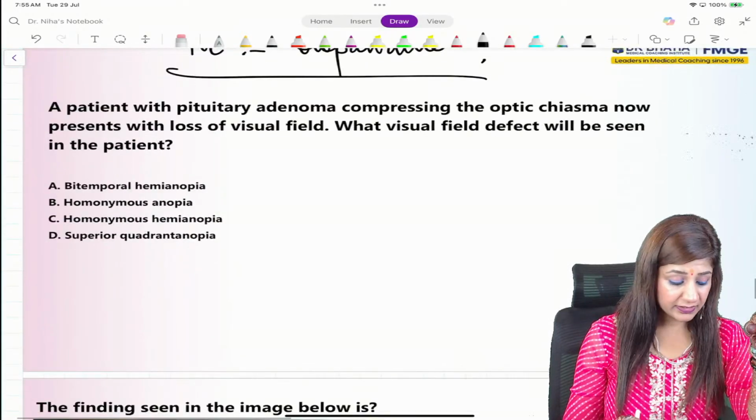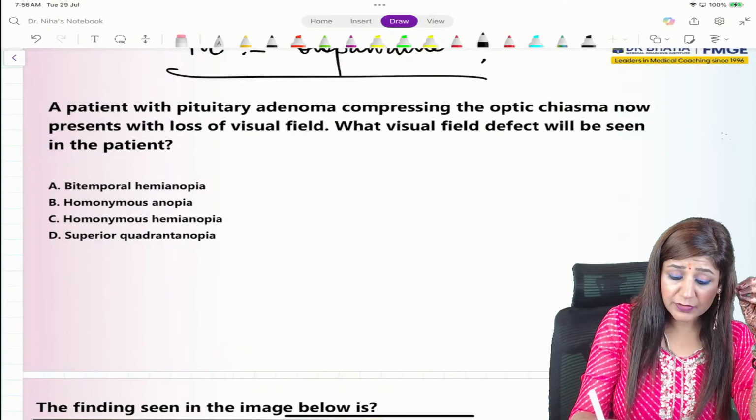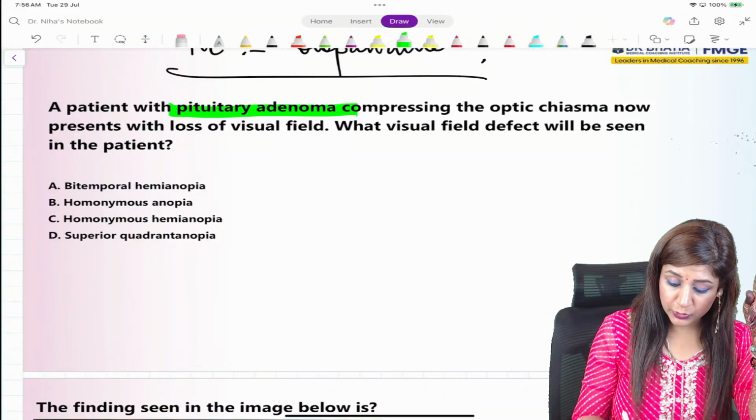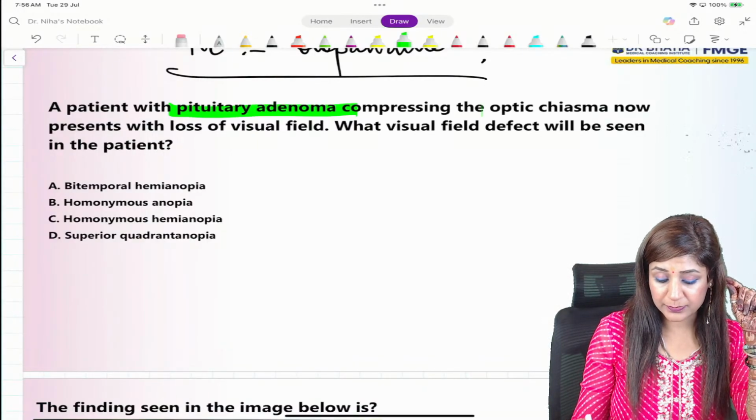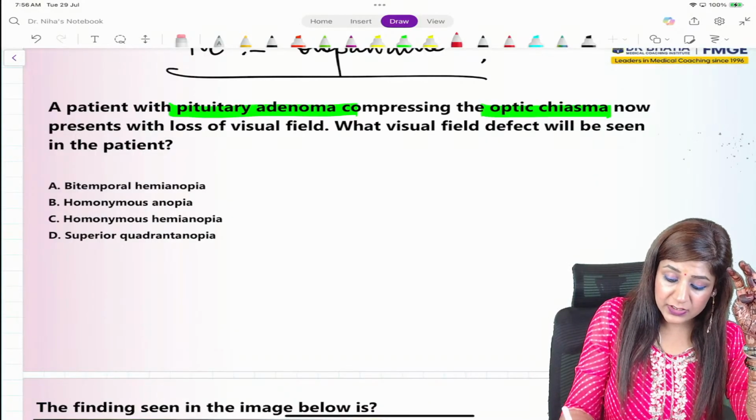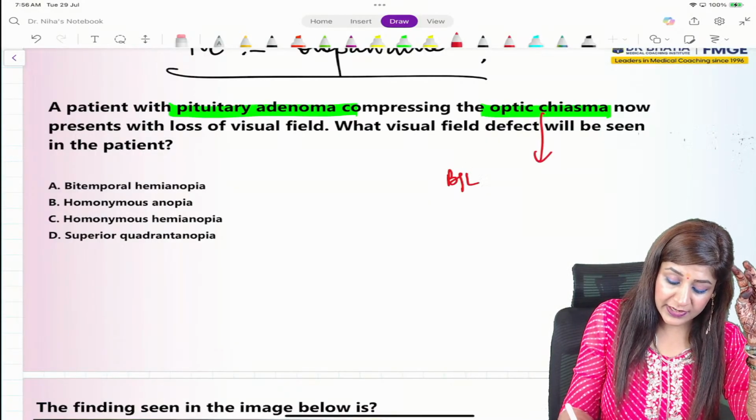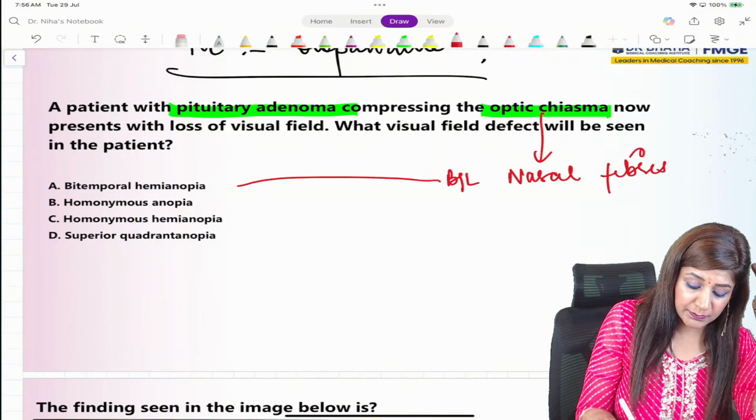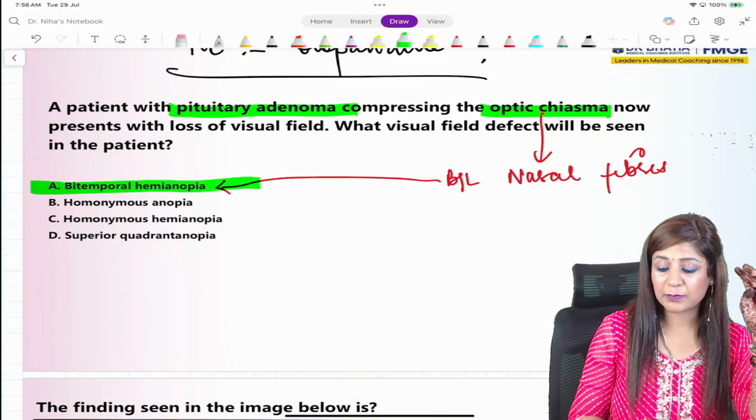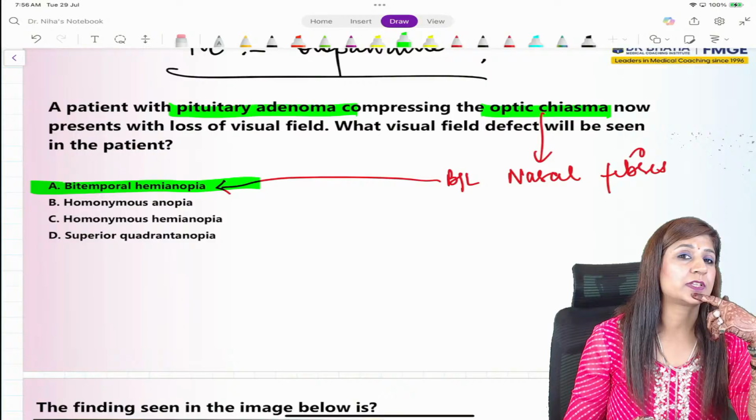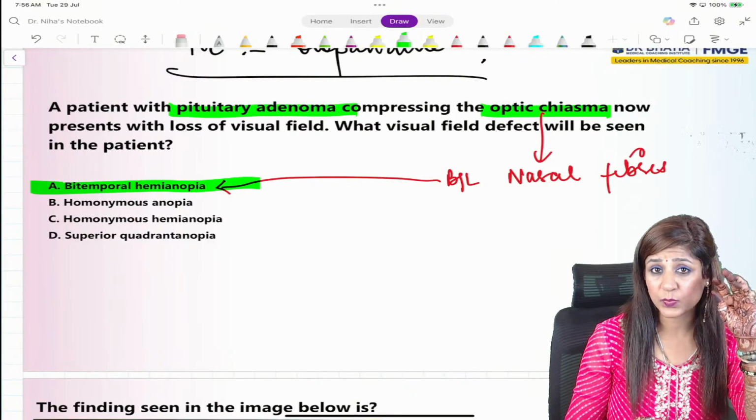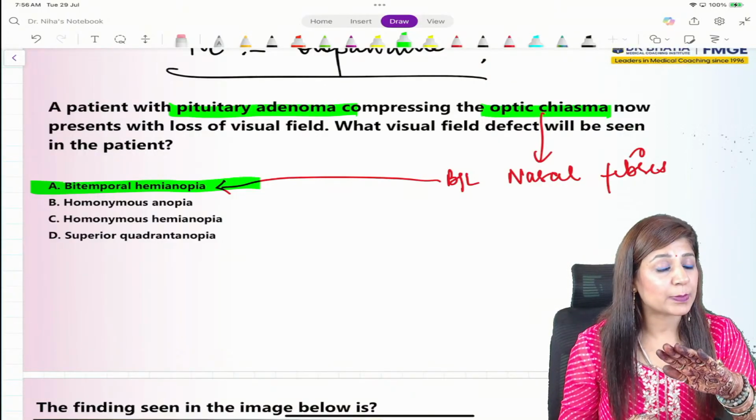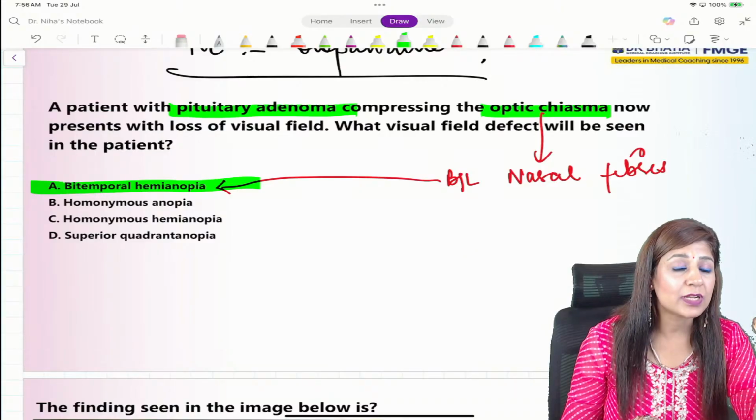Then another question is a repeat from NEET PG 2024. There was a question on pituitary adenoma compressing the optic chiasma. Chiasma means crossing over, so that means bilateral nasal fibers are affected in both the eyes, so you will get bitemporal hemianopia. Every time you will get at least one question from the visual pathway, I told you in the most expected questions also. When the temporal fibers are affected, it is binasal hemianopia. When the nasal fibers are affected, it is bitemporal hemianopia.